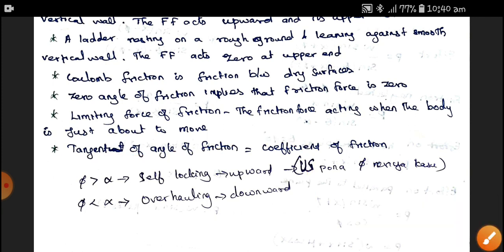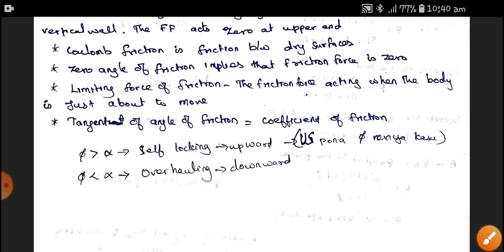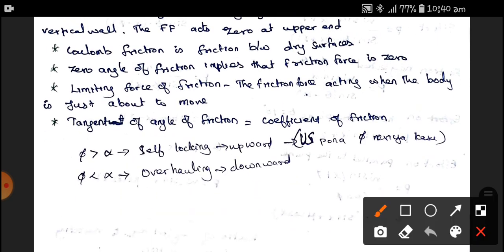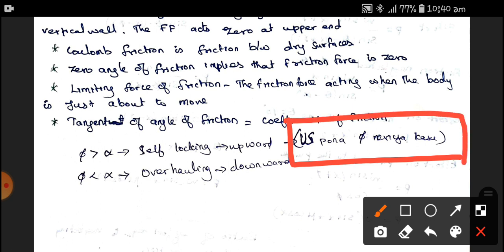We can easily remember this by means of a story, which is a mnemonic kind of code. If we want to go to the United States, we need a pocket full of money.